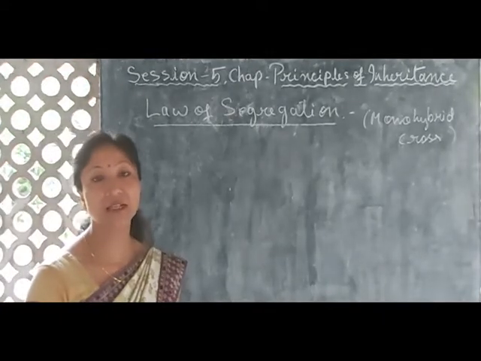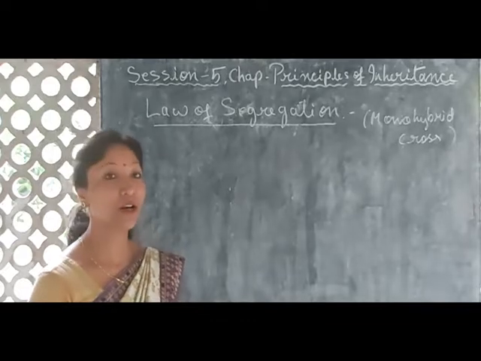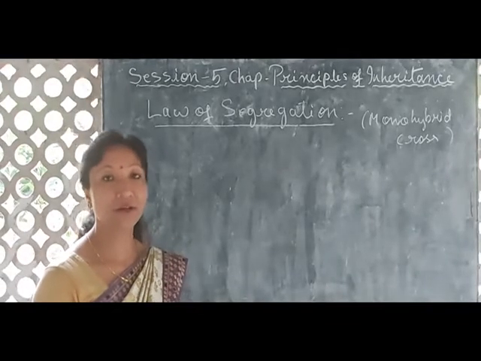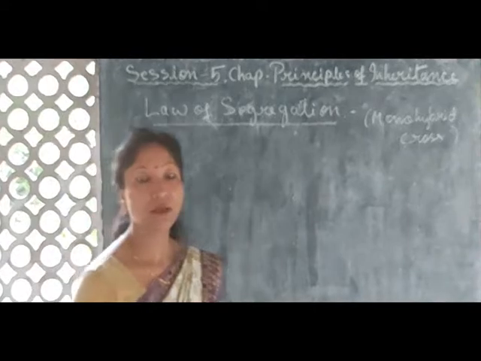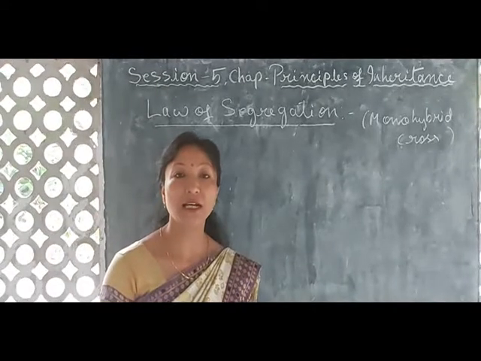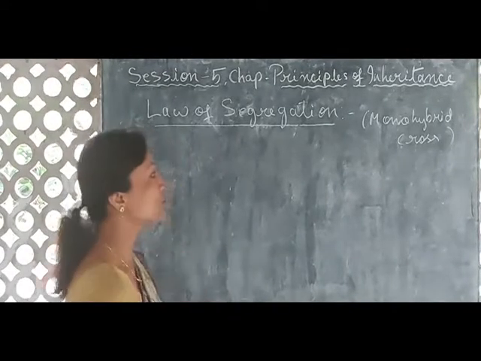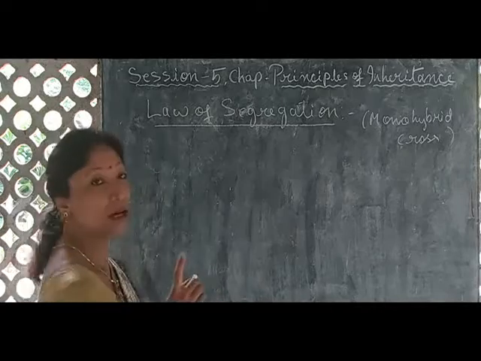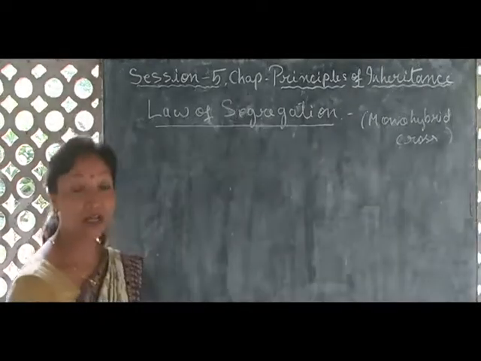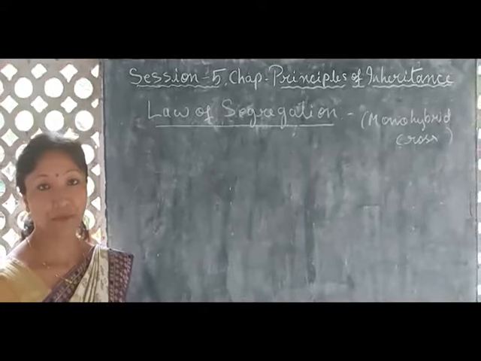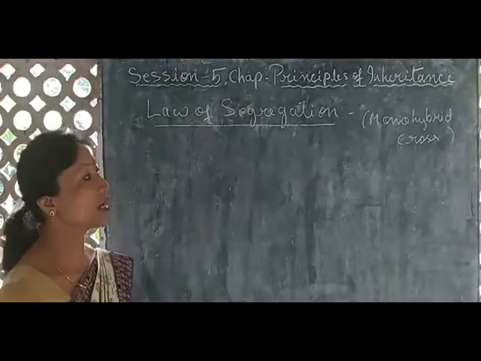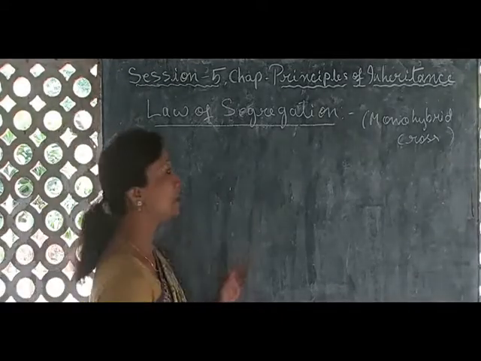In my last class I took the example of color of seed, yellow and green, in order to prove the law of dominance. So today I will take height of the plant, and the pair of contrasting characters is what? Tall and dwarf. Okay, let us discuss one example.